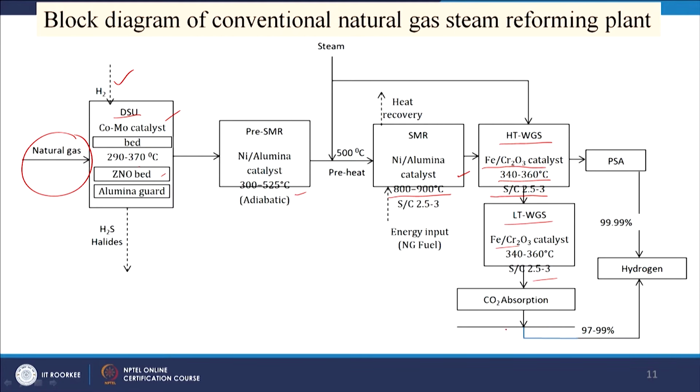Then it is going for carbon dioxide absorption. Then after SMR, it is going to shift reaction. It may be a high temperature water gas shift, or it may be a low temperature water gas shift reaction, and then after that it is going for carbon dioxide separation, and then we are getting 97 to 99% purity of hydrogen, or here we also get PSA, through the pressure swing adsorption we can get 99.99% purity of hydrogen.